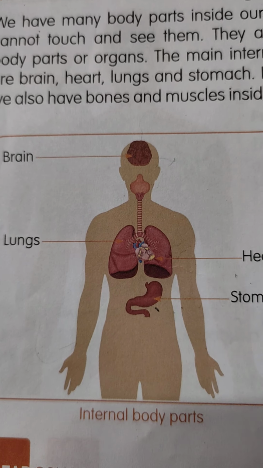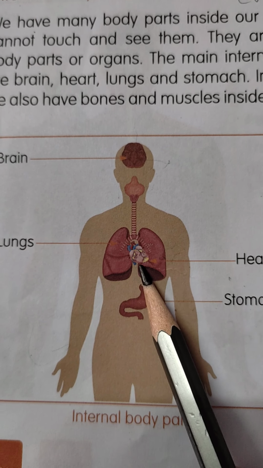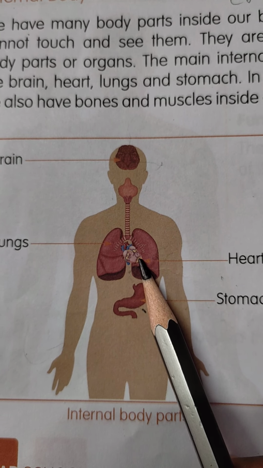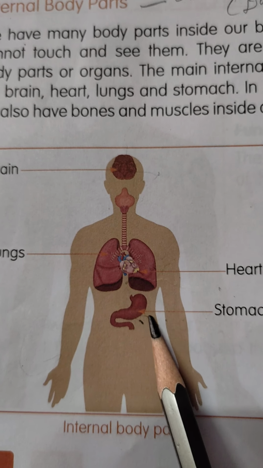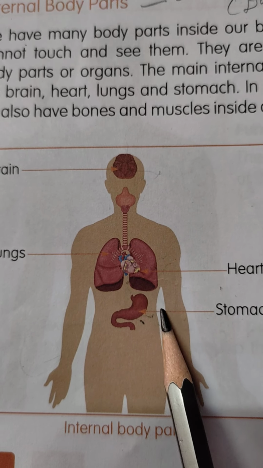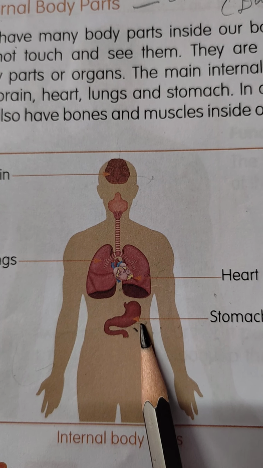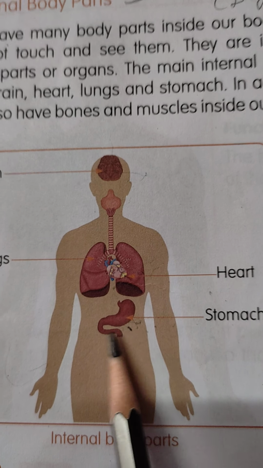Our heart pumps blood to all our body parts. Our heart pumps blood to all our internal and external body parts. Okay, cuties. Next, stomach. Our stomach helps us to digest food and gives energy to all our body.